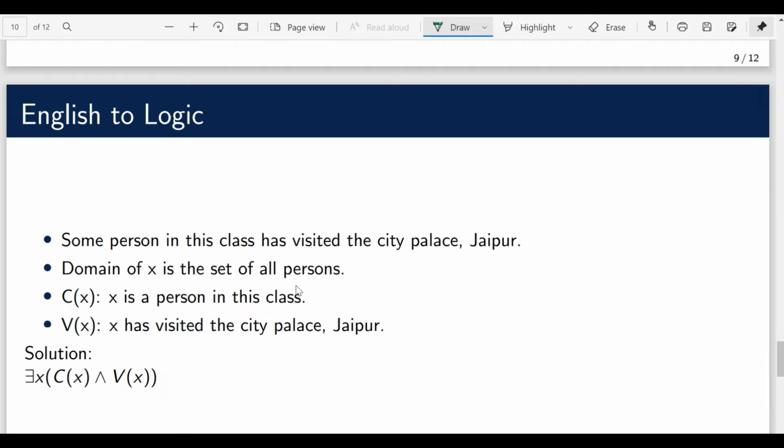So basically we are saying that for some person, there exists some x for whom C of x is true as well as V of x is true, right? So there exists x such that that particular person belongs to this class as well as he or she has visited the City Palace Jaipur.